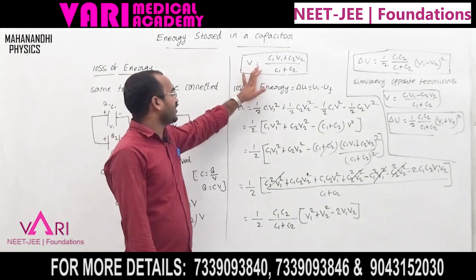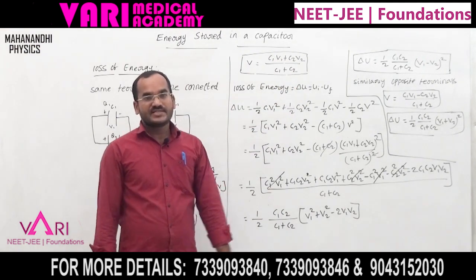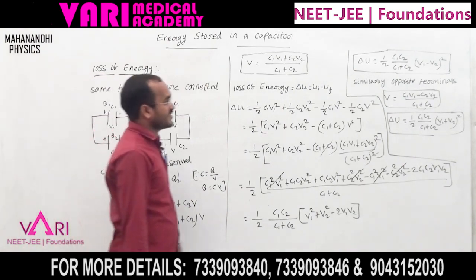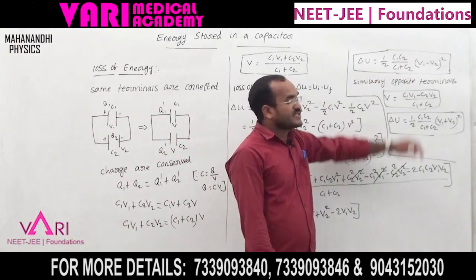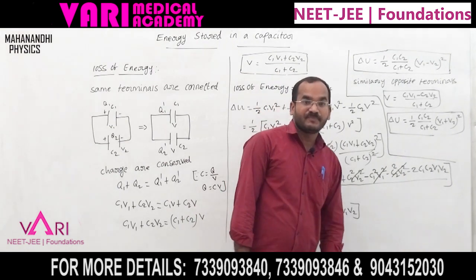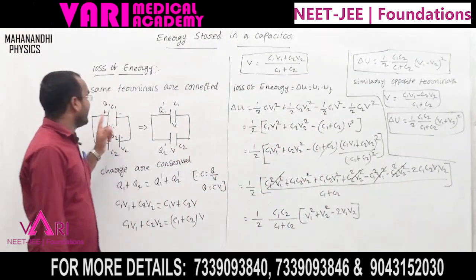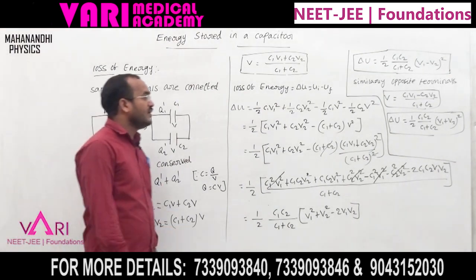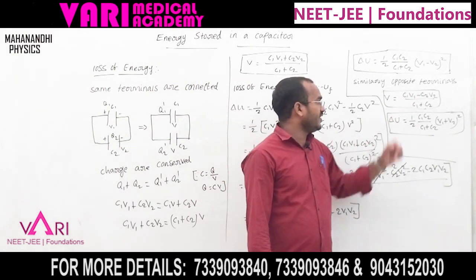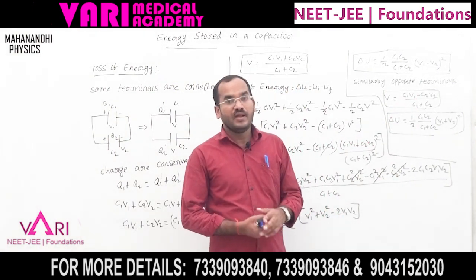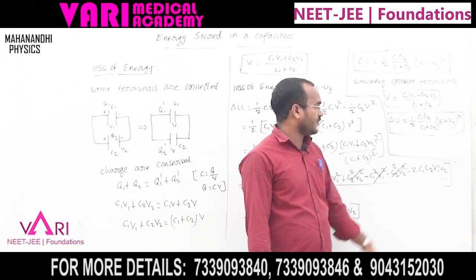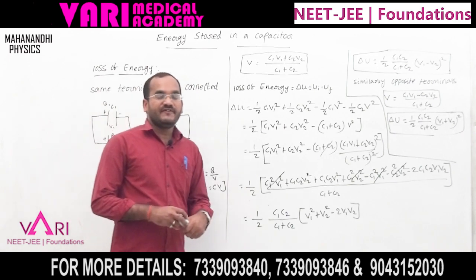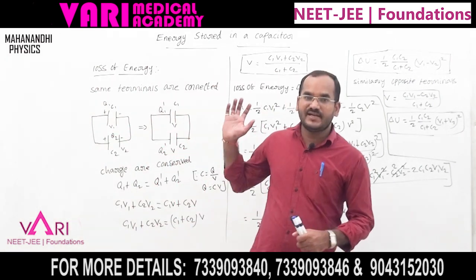the potential is V equal to (C1 V1 plus C2 V2) by (C1 plus C2). At that time, as the charge flows between the terminals, the loss of energy is C1 C2 by C1 plus C2 into (V1 minus V2) whole square. If the terminals are connected interchangingly, positive to negative and negative to positive, the potential is V equal to (C1 V1 minus C2 V2) by (C1 plus C2). The loss of energy is C1 C2 by C1 plus C2 into (V1 plus V2) whole square. This is the explanation of the energy-related terms of a capacitor, totally.